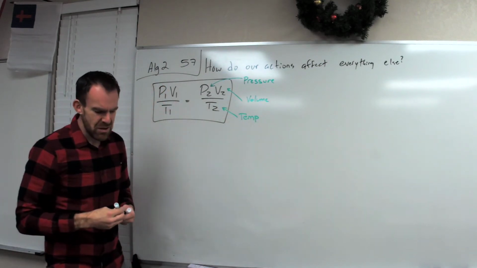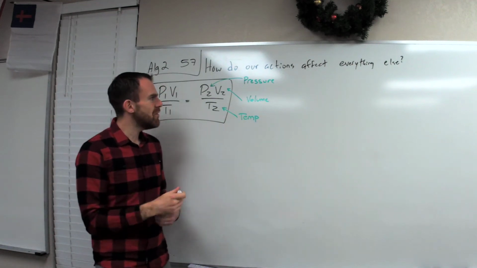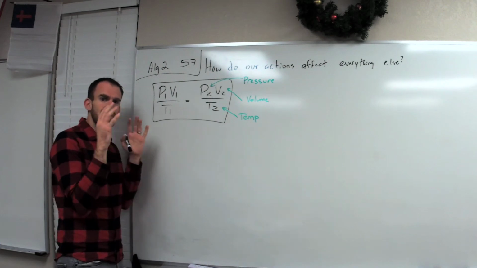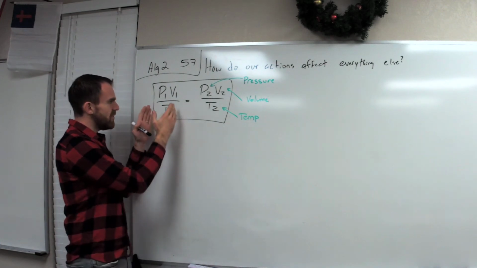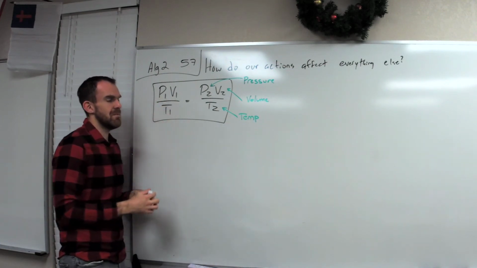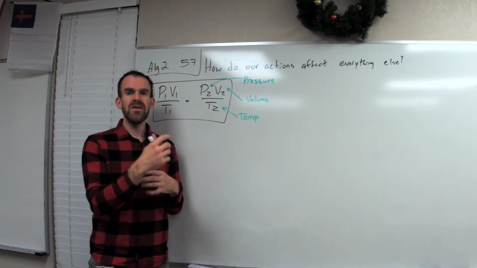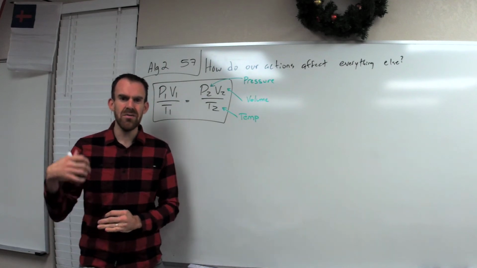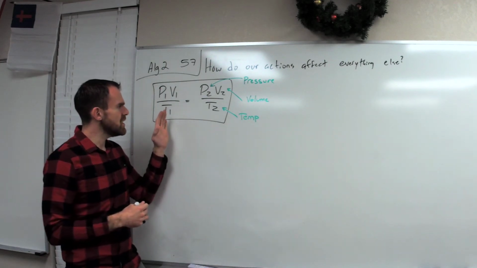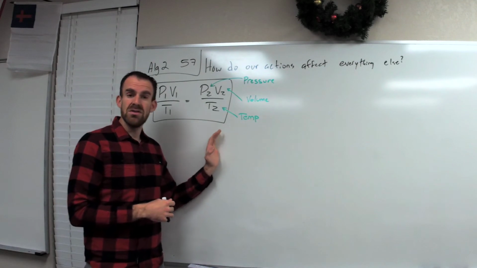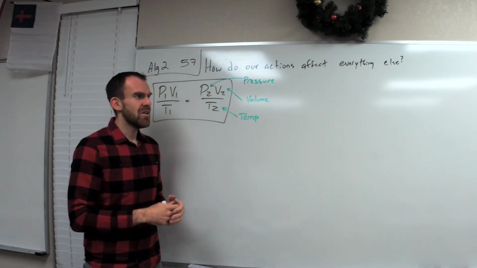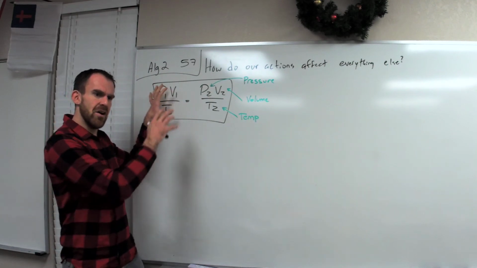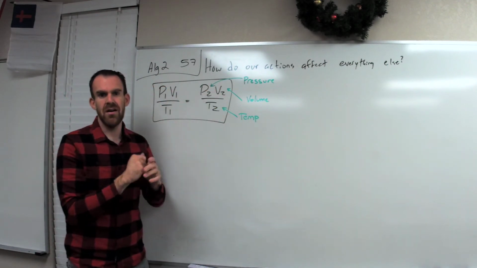Once you get to chemistry, we'll actually turn up the difficulty on this and it'll get a little bit more complicated. But for now, in Algebra 2, this is what we're going to work with. So you have an initial pressure, volume, and temperature, and then one of those is going to change. They're either going to increase the pressure, increase the volume, decrease the temperature. Something is going to change from the initial to the final, and you're going to have to calculate some new quantities. You're going to see how changing one thing here affects everything over there.